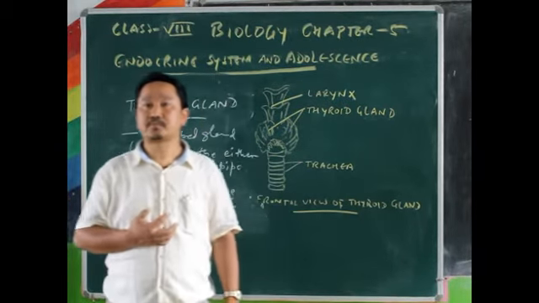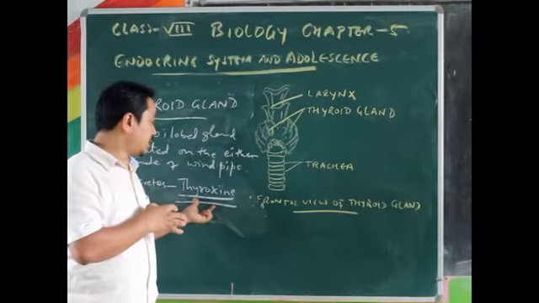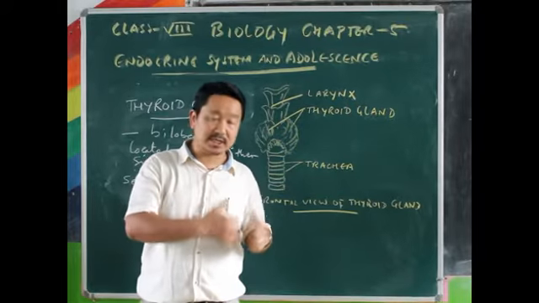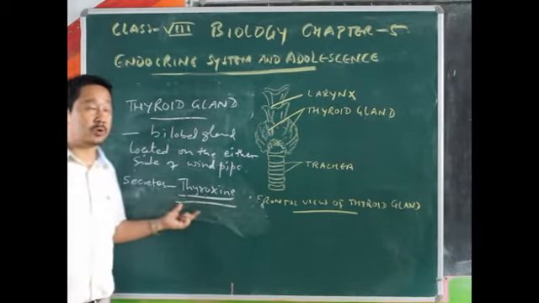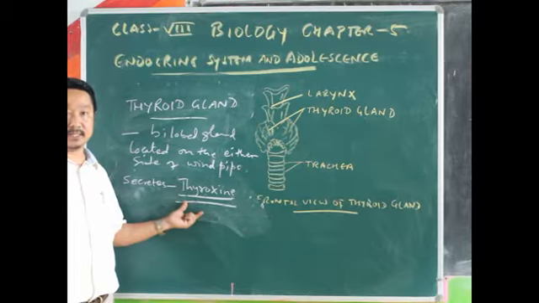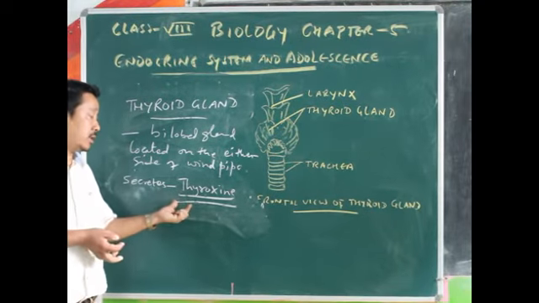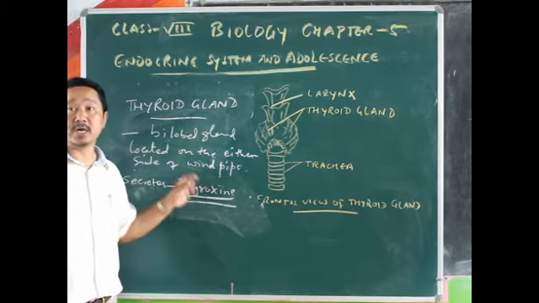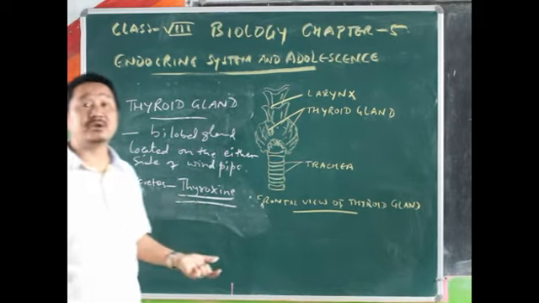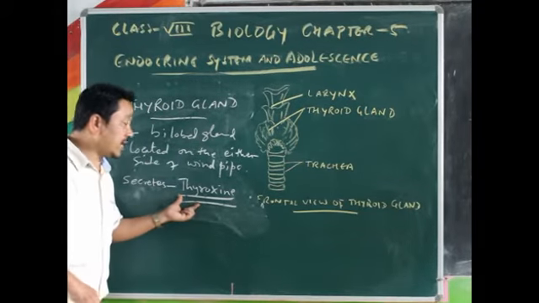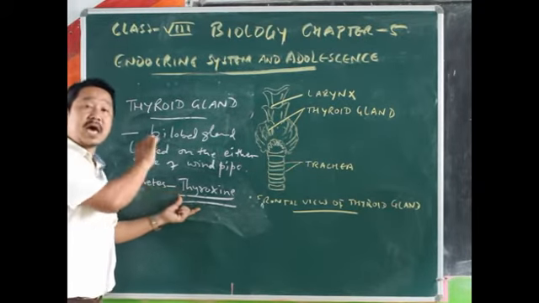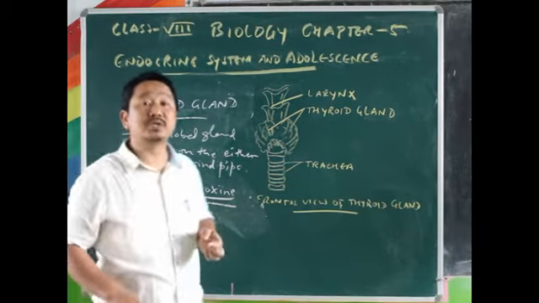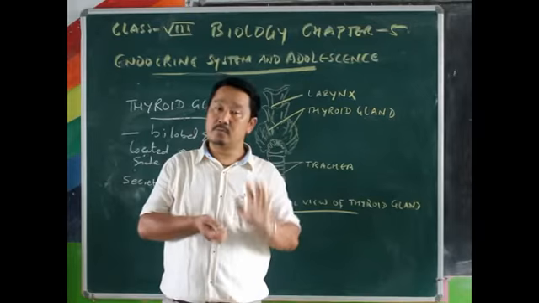Alright, and also this thyroid hormone stimulates growth in infants. In children, if this thyroid hormone is less or is not secreted, then the growth of the infant or the child will be badly hampered. So that's the general properties of your thyroid. The most important thing to know about this thyroid hormone is that it is an iodine based hormone and it speeds up the rate of most of the metabolic activities of the body.